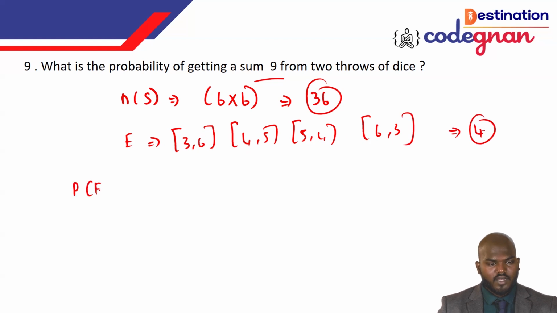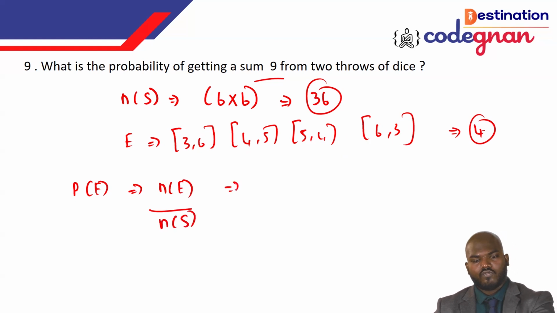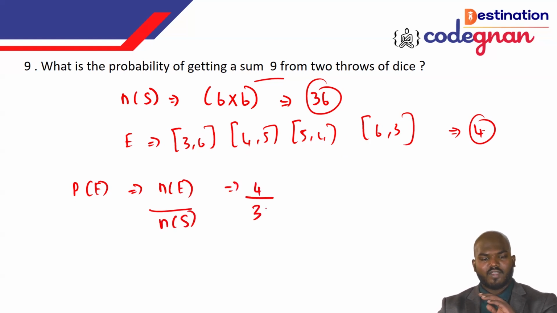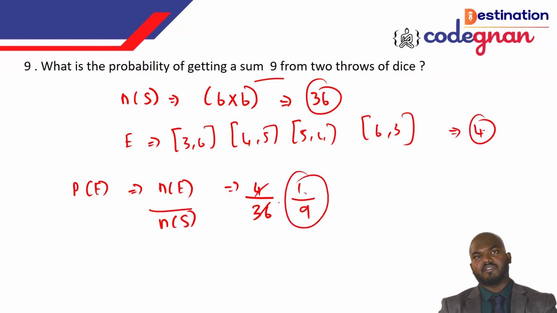Probability of event is equal to number of events over number of sample space. So we apply 4 by 36. If you cancel this, you'll get the value, what? 1 by 9 is the final answer. So this is how you sort out this answer very easily.